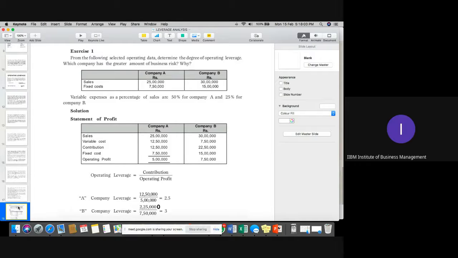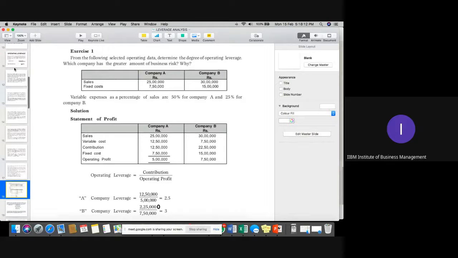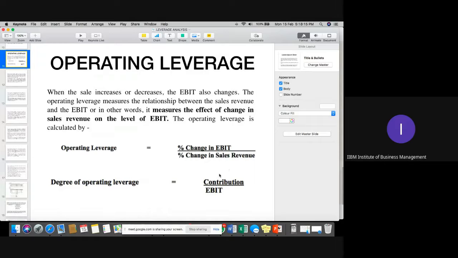Perfect. Now, the next component we need to discuss is the degree of operating leverage. What is the significance of the degree of operating leverage? The formula, which we discussed, is percentage change in EBIT upon percentage change in sales. I'll take one question and we'll discuss this topic. Before moving further, let me discuss financial leverage and composite leverage so that we can discuss the question in combination with all three topics.